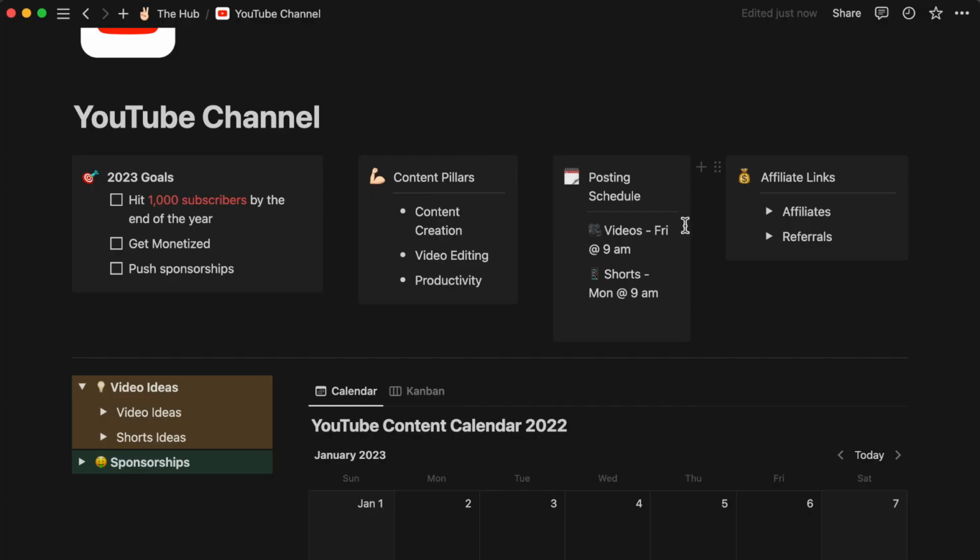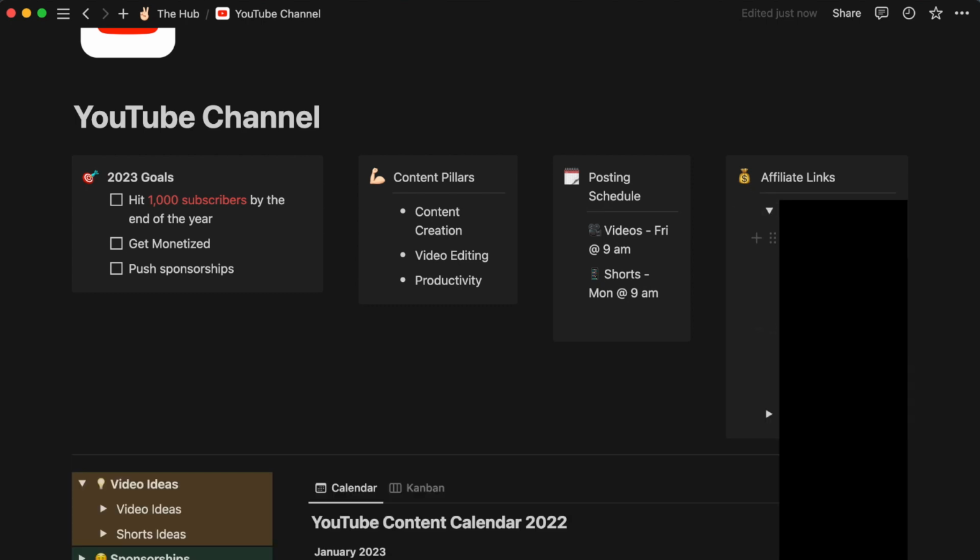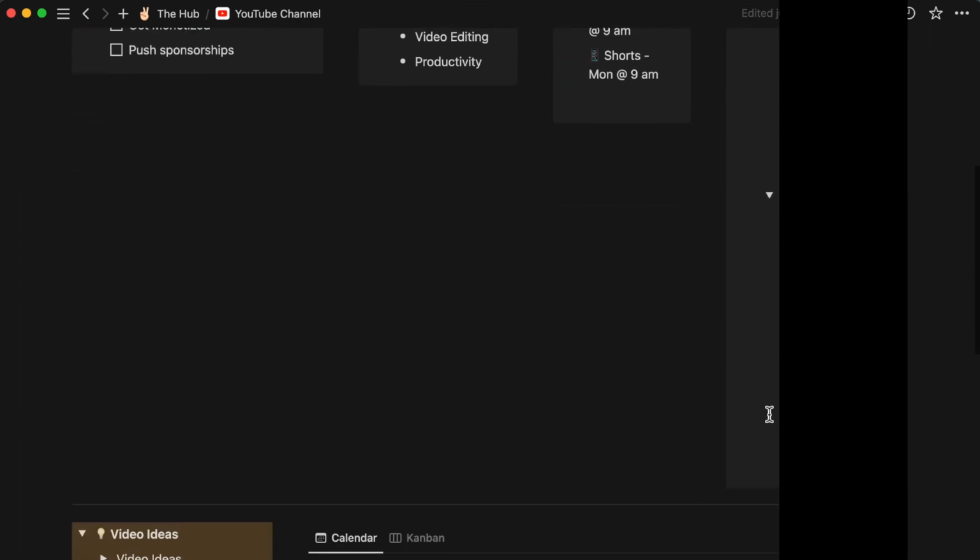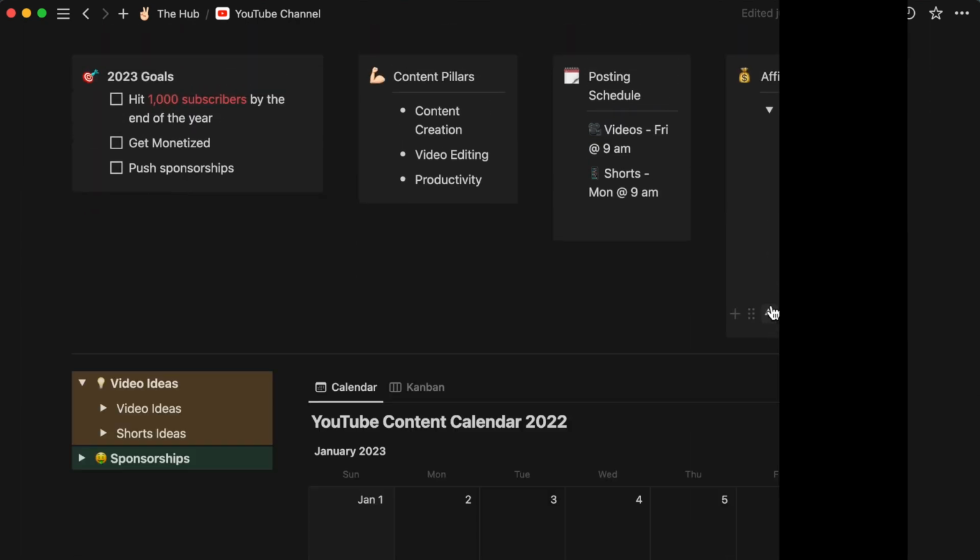And over here I have my affiliate links. Right here I have some affiliate links, and also my referral partners. That's where I keep everything organized for my affiliates. I will probably expand this into an Excel sheet type, which you can do in Notion. You can literally do everything in Notion, from Excel type sheets, Kanban boards, calendars, different things, to basically morph around your productive workflow, which makes Notion so versatile and available for all users.